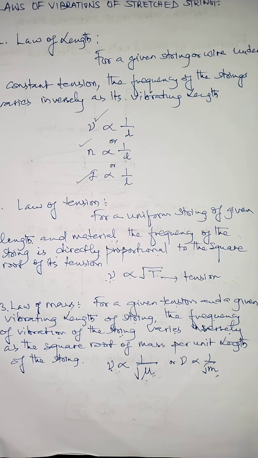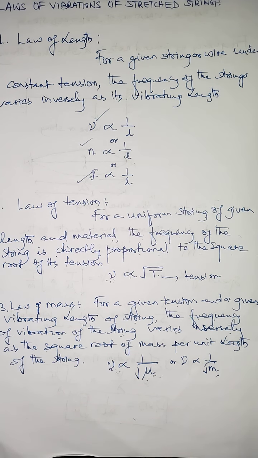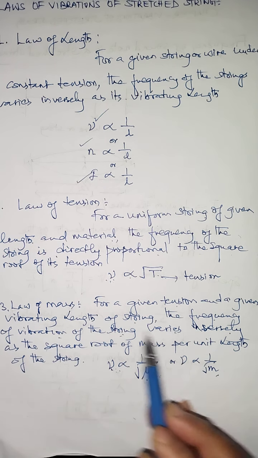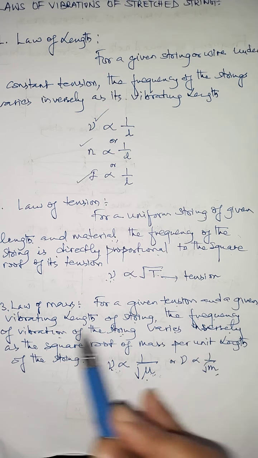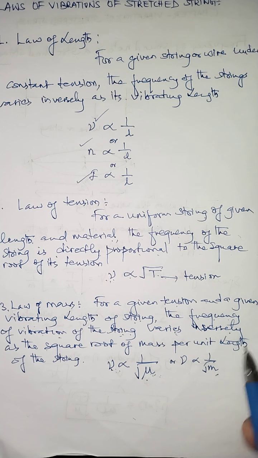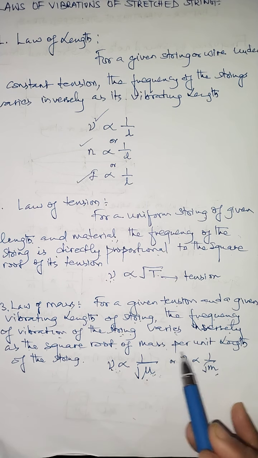So what happened? The thinner string will vibrate with more frequency, whereas thicker string in a given length vibrates with less frequency. Yes, because the amount of mass present in a length of the thicker string is more than the amount of mass present in thinner length. And more the mass per unit length, smaller the frequency, and smaller the mass per unit length, more the frequency. That's why the law of mass says that for a given tension and a given vibrating length of the string, the frequency of vibration of the string varies inversely as the square root of mass per unit length.